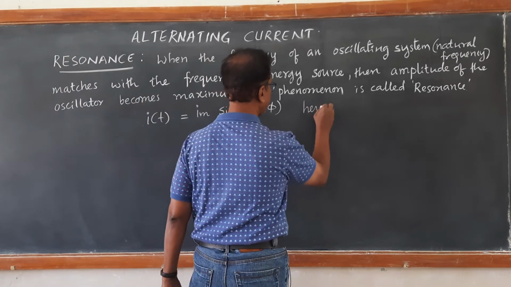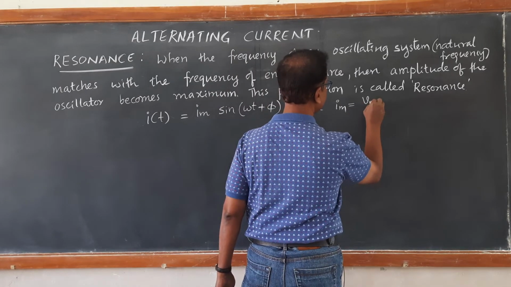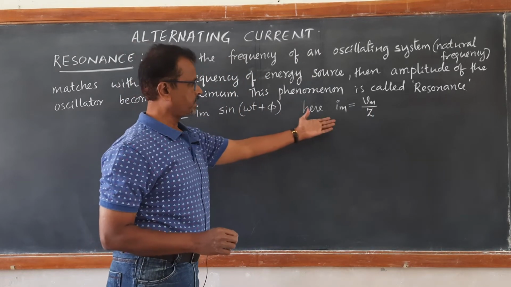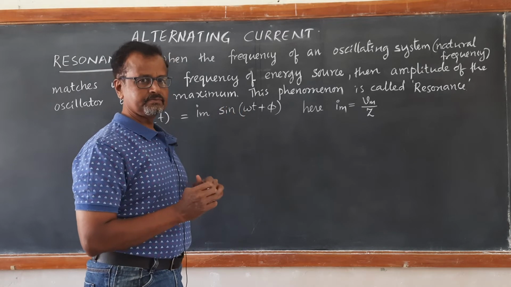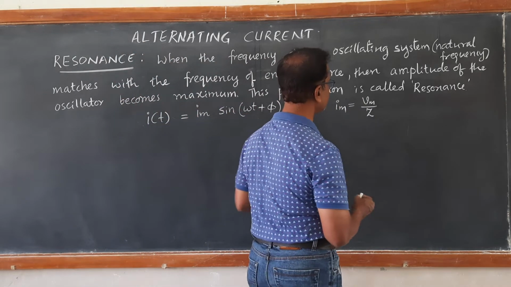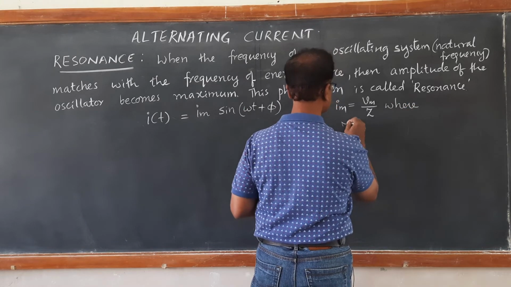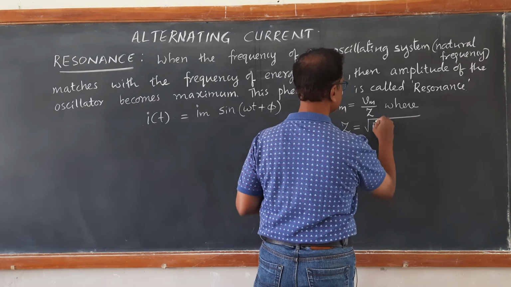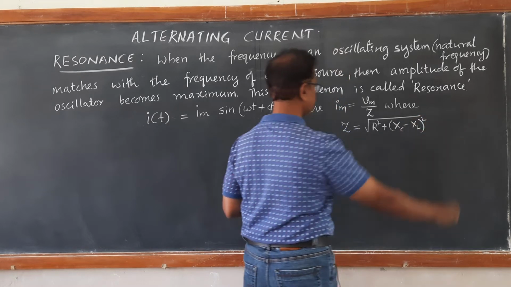Here, Im is the peak current, which is given by Vm by Z. What happens to the amplitude of this current when there is a matching frequency? Im is equal to Vm upon Z, where Z is the impedance, given by the square root of R square plus Xc minus XL whole square.